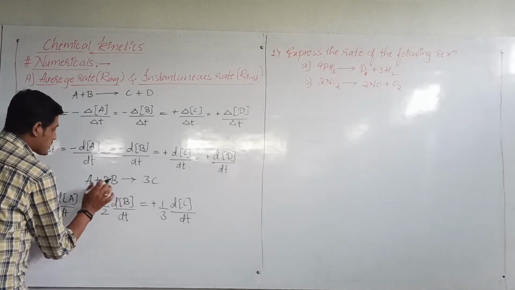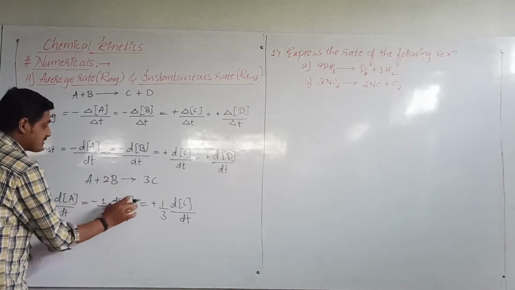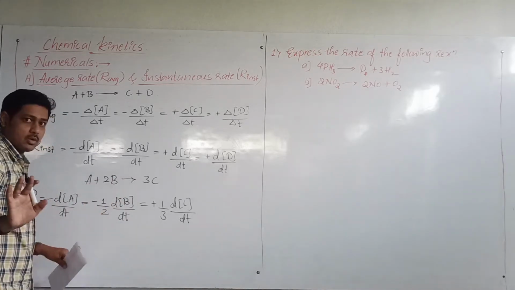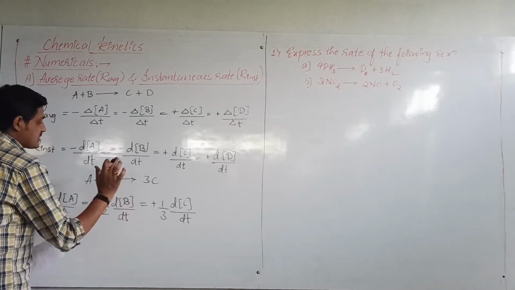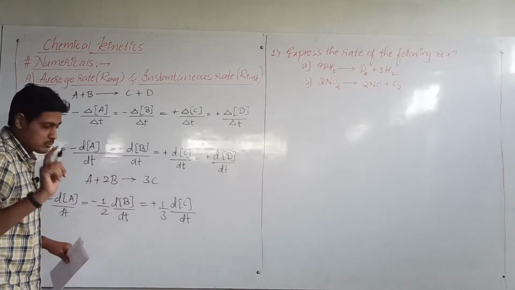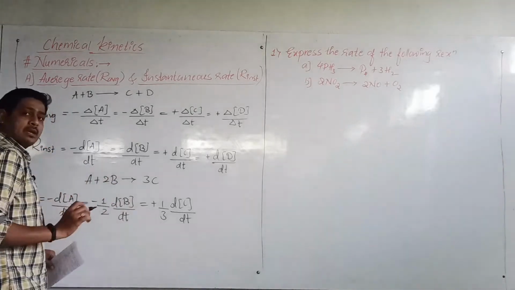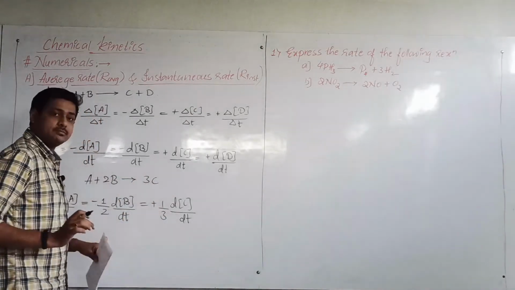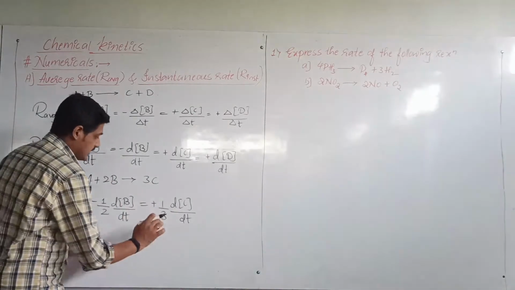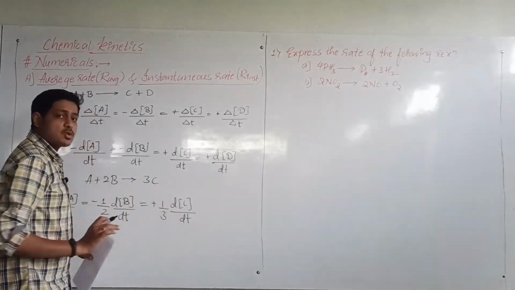Half of 2 moles means it will become 1 mole. So I am dividing the rate of reaction by 2. Or half of the change in the concentration of B refers to, this is 2 moles, half of this means 1 mole, so I am getting 1 mole here. Similarly here, 3 moles of C is there. To make it 1 mole, I am dividing it by 3. Then it will become in terms of 1 mole.